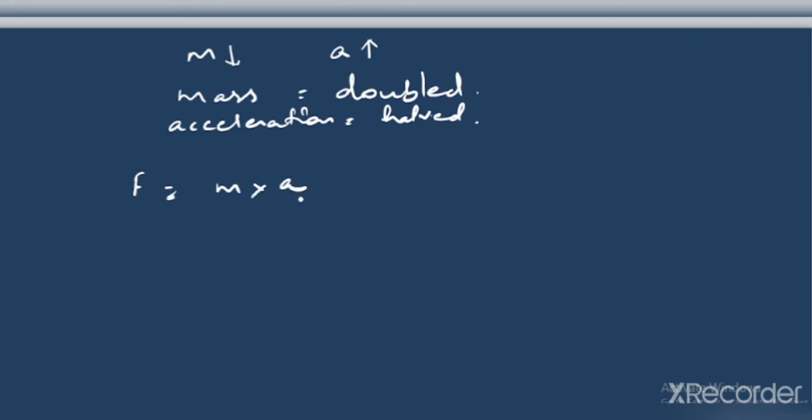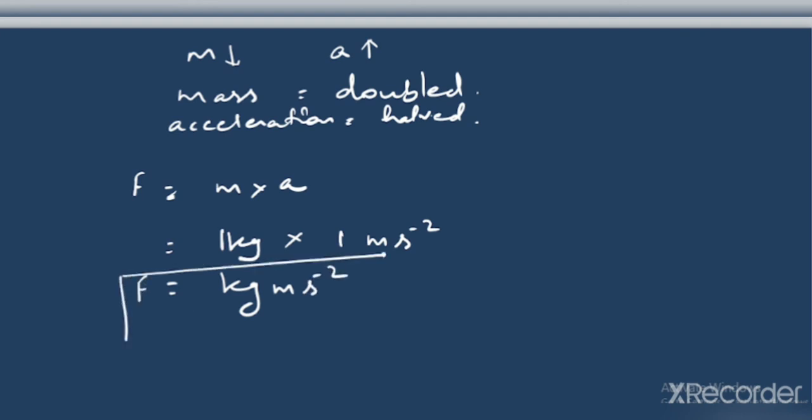If you put 1 kg for m, and take acceleration as 1 meter per second square, then you will get the unit kg meter per second square. So F could be given by this unit as well.